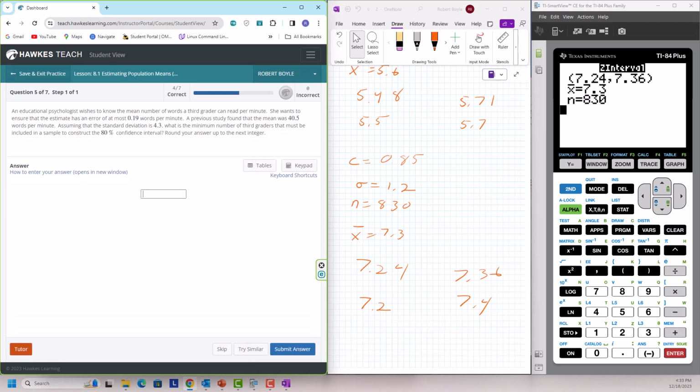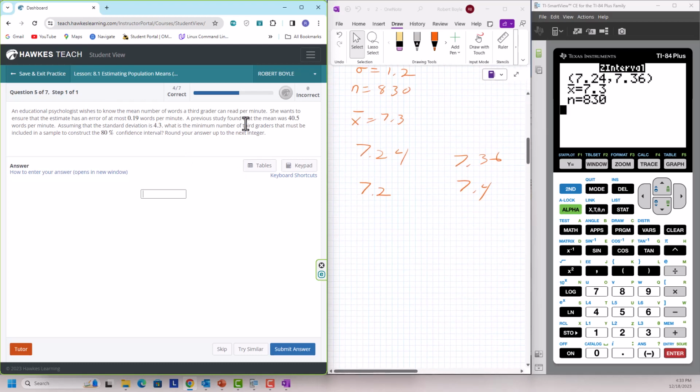Question number 5. An educational psychologist wishes to know the mean number of words a third grader can read per minute. She wants to ensure that the estimate has an error of at most 0.91 words per minute. A previous study found that the mean was 40.5 words per minute.